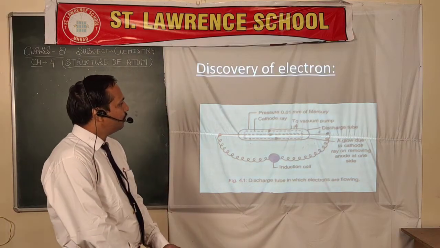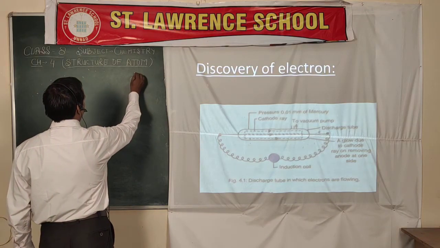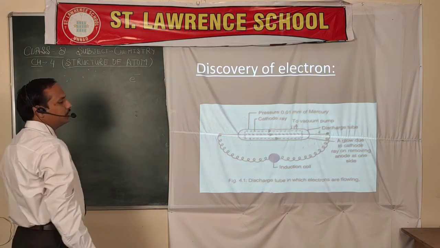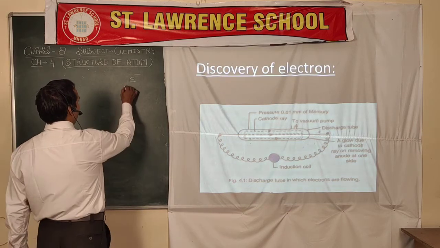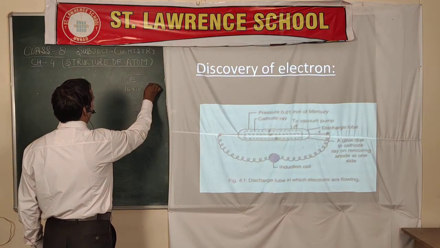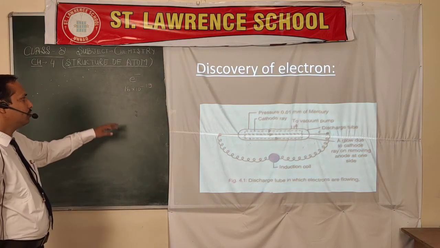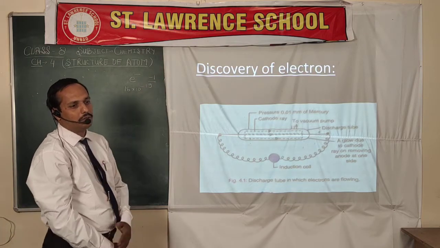The symbol of the electron is e, with a negative charge of one minus, and this charge is approximately 1.6 into 10 to the power minus 19 coulomb. So it is a minus 1 charge on the electron.